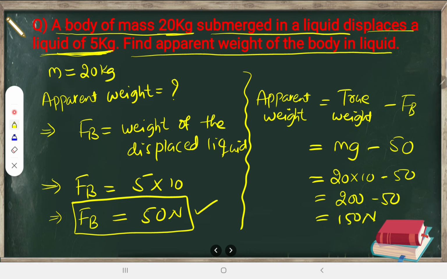What was the mass of the body? 20 kg. So the weight is 200 Newton. In that it is losing 50 Newton, so it has become 150. I hope it is getting clear.